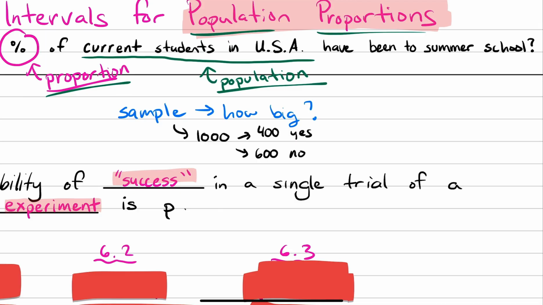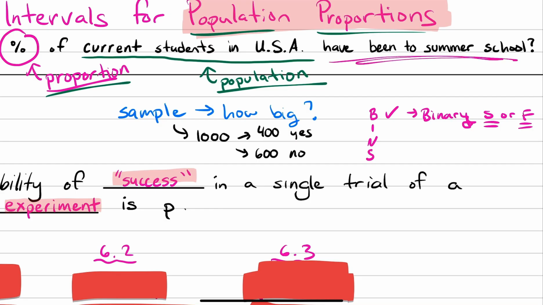And those are the only answers you can give, right? If I ask you, have you been to summer school? You can either say, yes, I have, or no, I haven't, right? You can't be in between. And if you remember, binomial experiment, the very first condition in BINS, right, was binary. Either success or failure, right? Success or failure. Well, in this case, because I'm asking, have you been to summer school? A success would be, yes, I have been to summer school. And a failure would be, no, I haven't been to summer school.